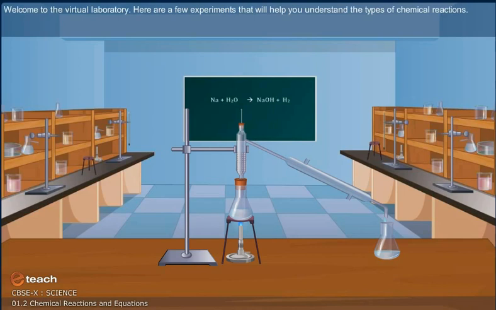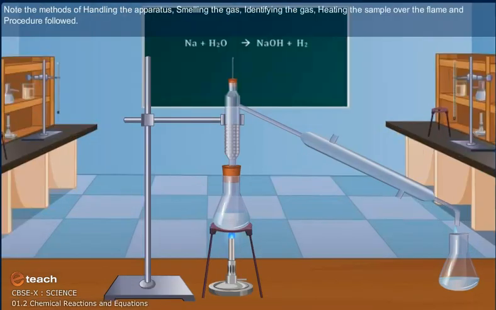Welcome to the virtual laboratory. Here are a few experiments that will help you understand the types of chemical reactions. Caution: observe carefully the way these experiments are carried out. Note the methods of handling the apparatus, smelling the gas, identifying the gas, heating the sample over the flame, and procedures followed.